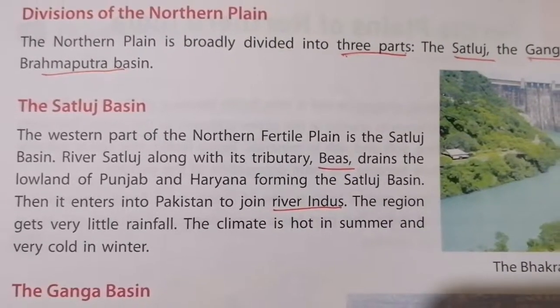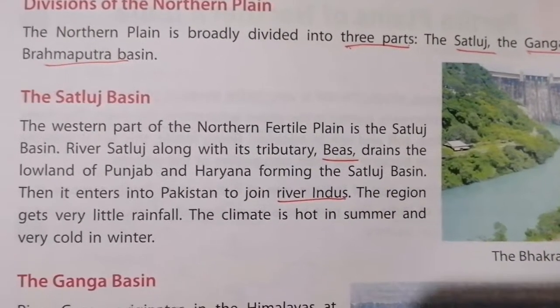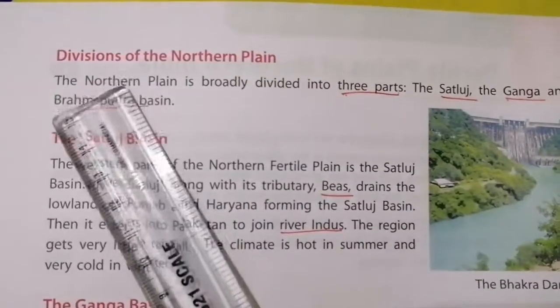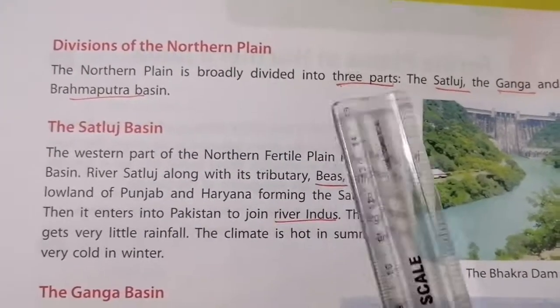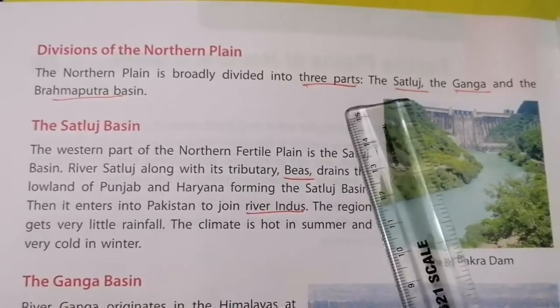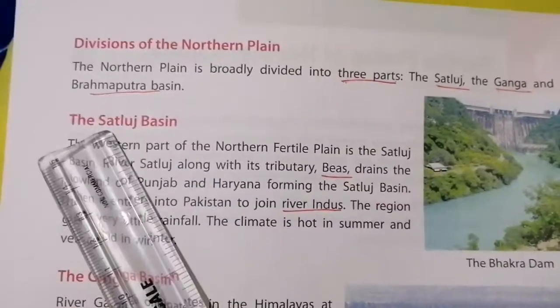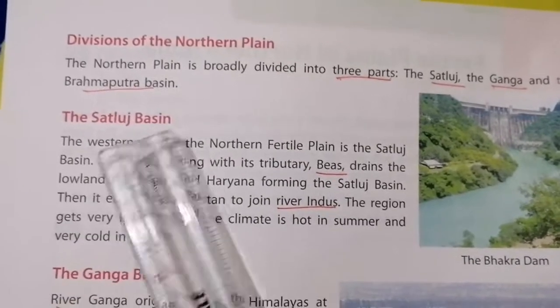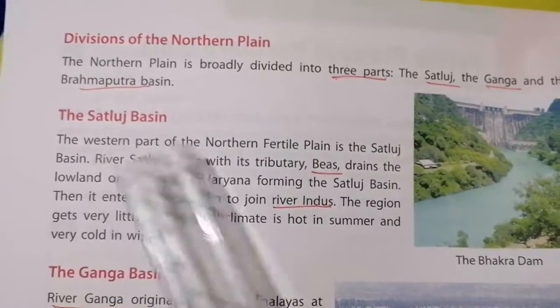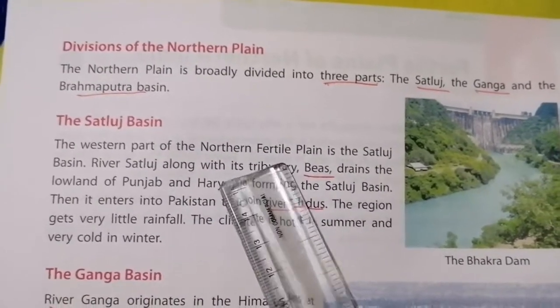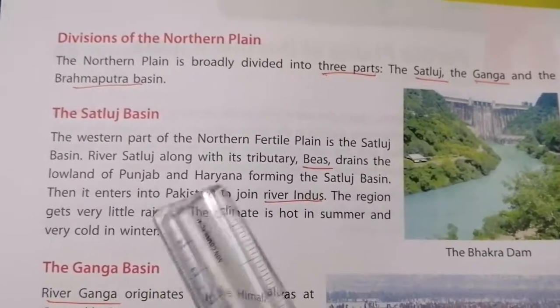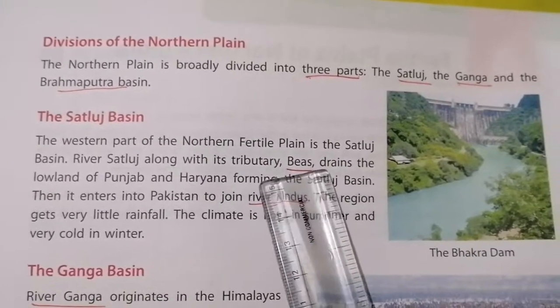So what all things did we learn about the Satluj basin? First we saw the northern plain is divided into three parts: Satluj, Ganga and Brahmaputra basin. First we saw Satluj. It is present in the western part of your northern fertile plain. And what is its tributary? Beas.